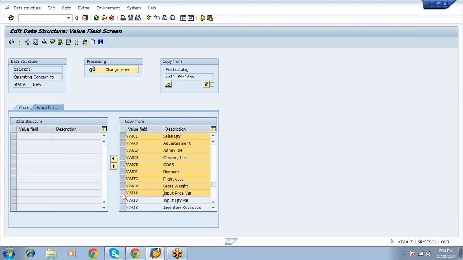Above that there are also input price variance and input quantity variance. I created all of them with the third letter J for identification purposes.